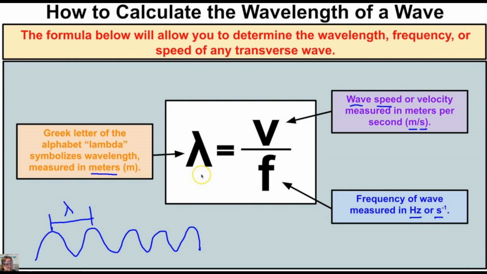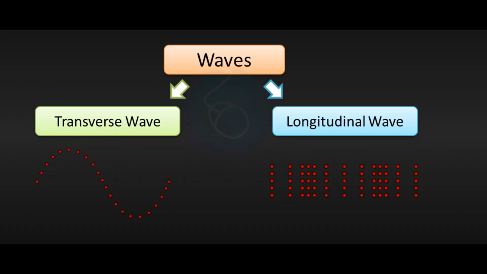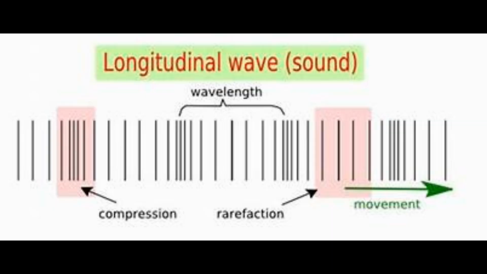There are 3 types of waves based on direction of movement of particles of the medium. They are longitudinal waves, transverse waves, and surface waves. First, let's discuss longitudinal waves. A wave in which the particles in the medium move in the same direction and opposite direction to the direction of wave propagation is called the longitudinal wave.